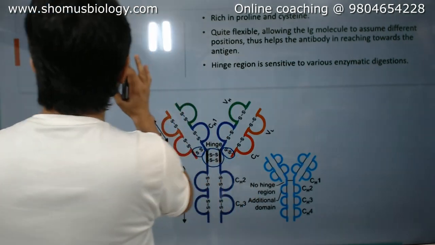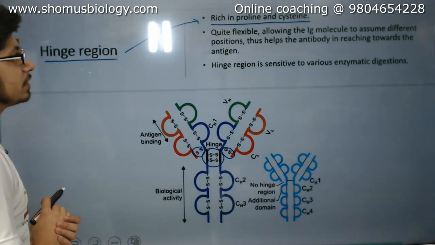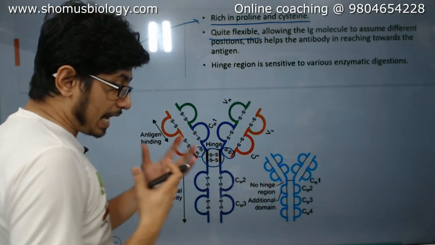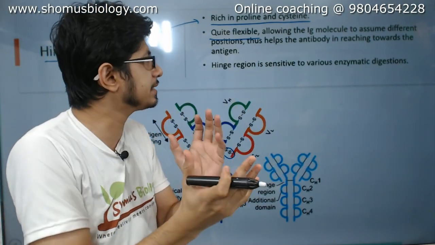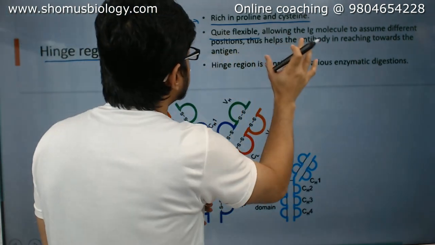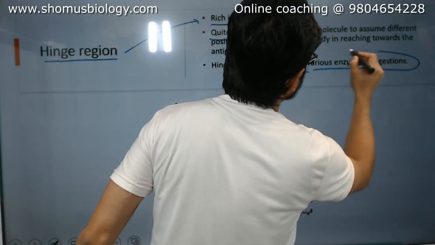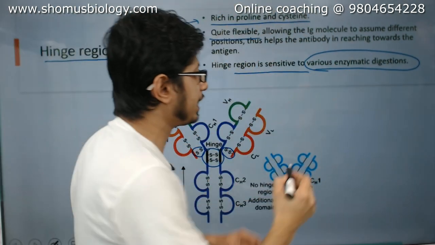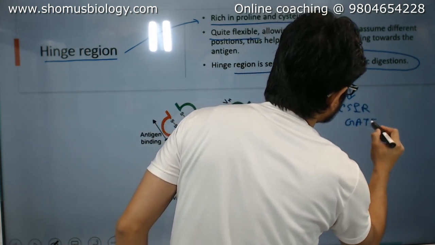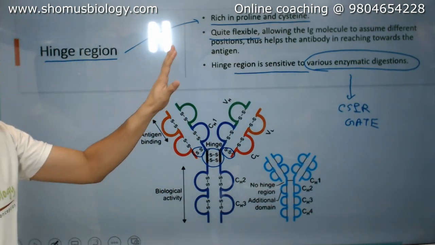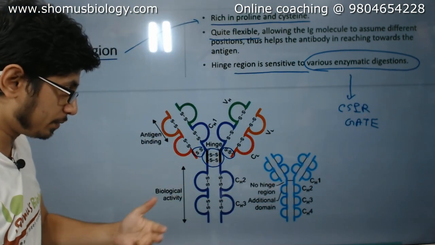This hinge region has some properties: it is rich in proline and cysteine amino acids, and it is quite flexible, which allows the antibody to bend and flex itself so that it can interact with the antigenic determinant properly. It is also very sensitive to various kinds of enzymatic digestions, and that's where CSIR NET and GATE ask questions from. That's why I put it here in the first place. That's what we are going to study now.